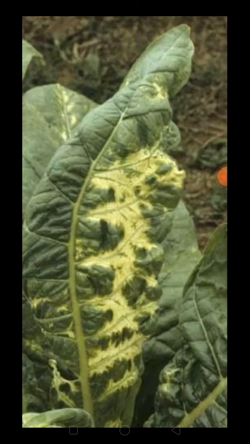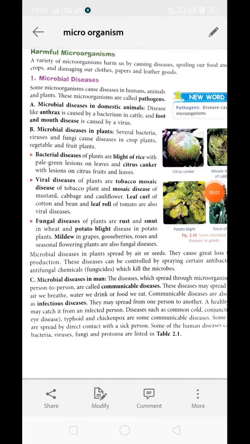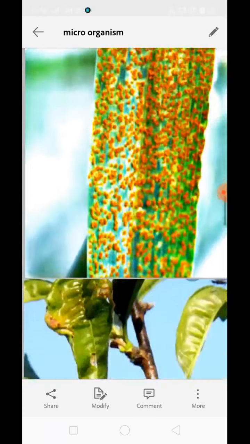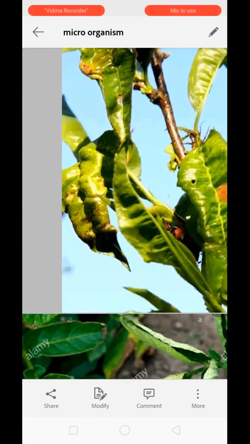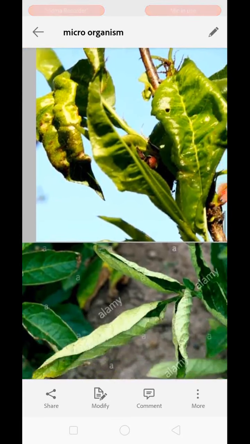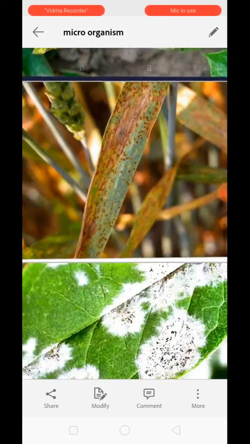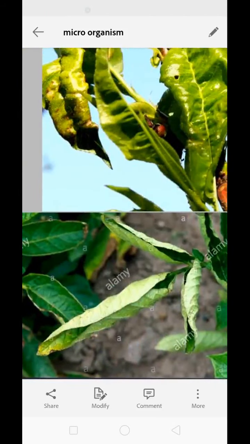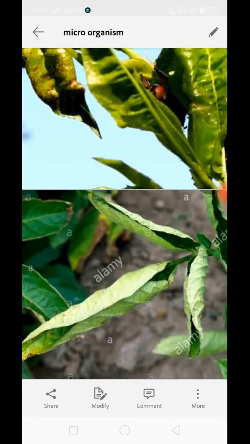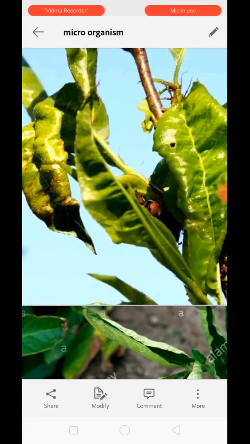Next is leaf curl. Leaf curl of cotton and beans and leaf roll in tomatoes are very common viral diseases. You can see the leaves over here. They are getting curled or rolled back. See, the leaves are rolled like this. So these are the things that happen to the leaf if they are suffering from a viral disease. They get curled or they get rolled.